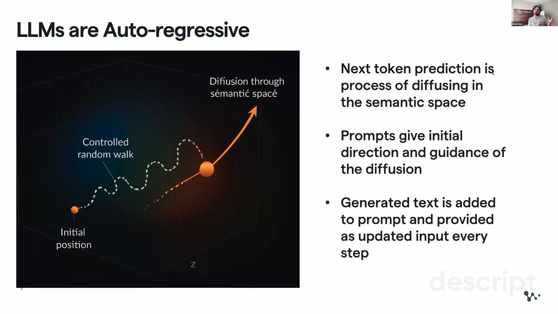Why is this intuition important? Because the prompt is giving an initial kick, an initial direction for how it should go forward. You're giving instructions to navigate this high dimensional space with your words, and it follows those words to get to that point.